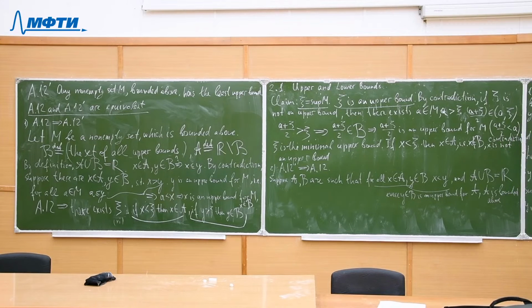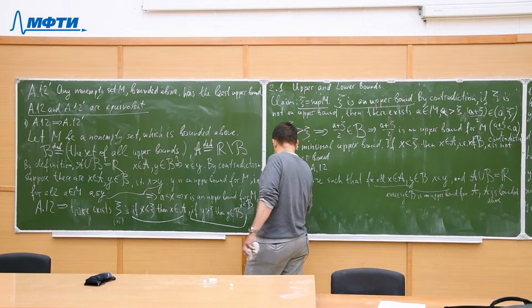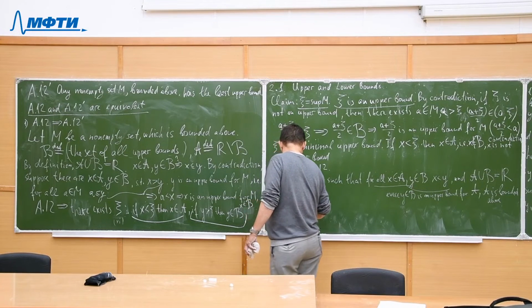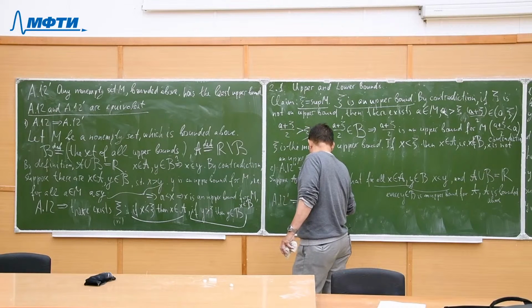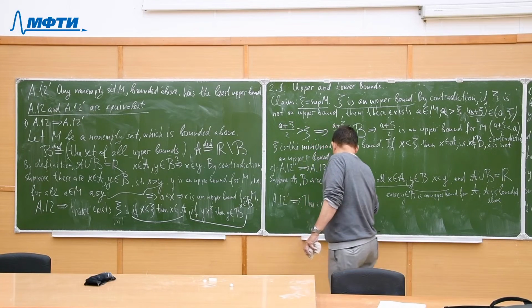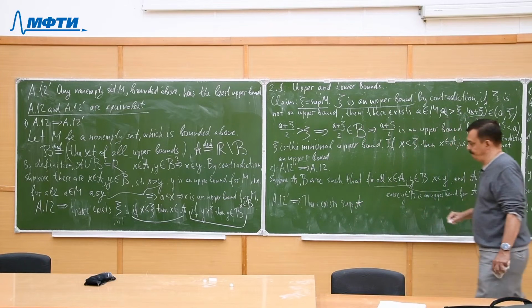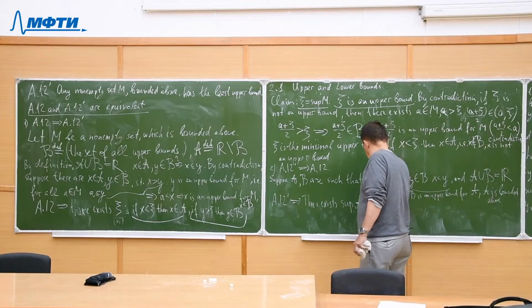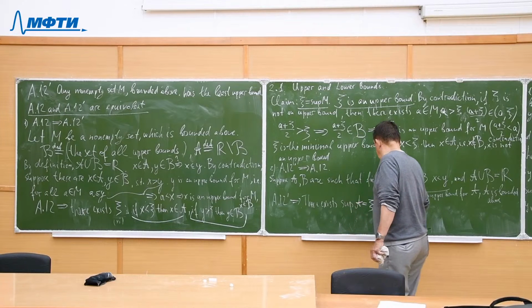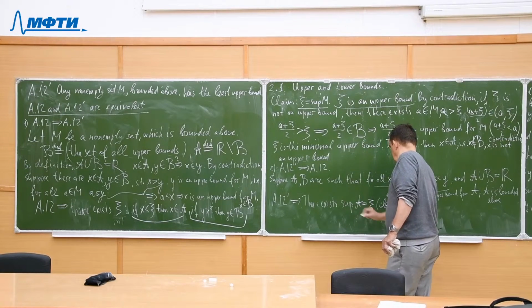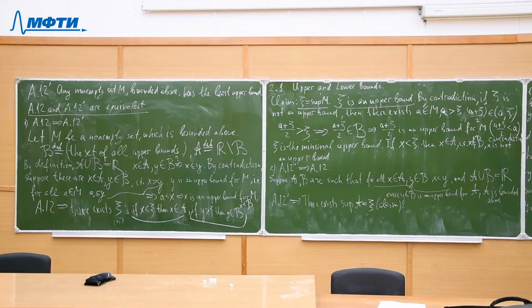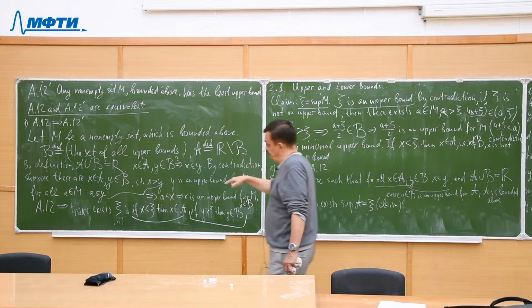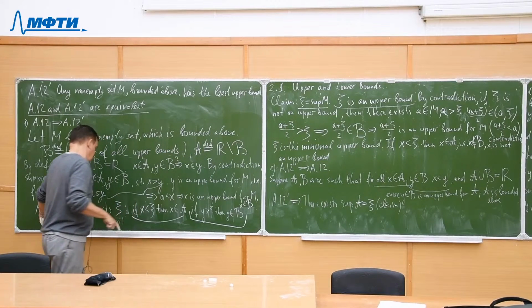This is also what is supposed in A12. So, hence by A12 prime, there exists a supremum of our set A. And I claim this is precisely that number xi which we want to obtain by A12.